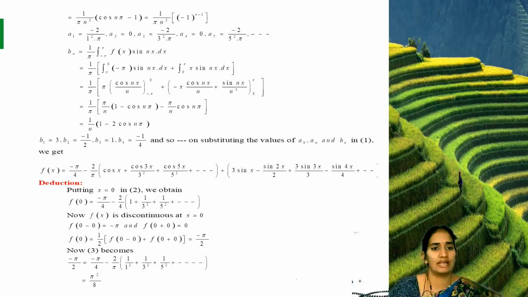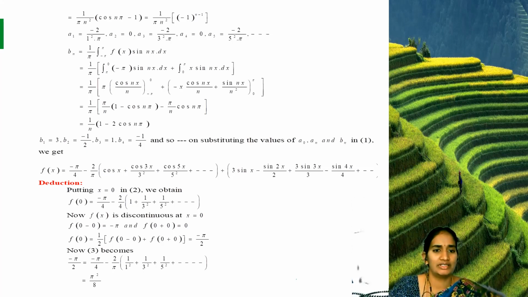Next we are calculating the value of bn. We know the formula for bn is 1 by pi integral from minus pi to pi of f of x sin nx dx. So first we are writing the discontinuous interval. We are substituting f of x is minus pi from minus pi to 0, and 0 from 0 to pi.